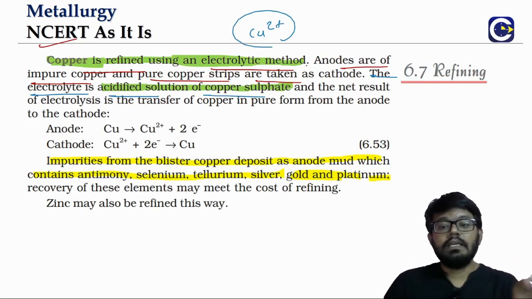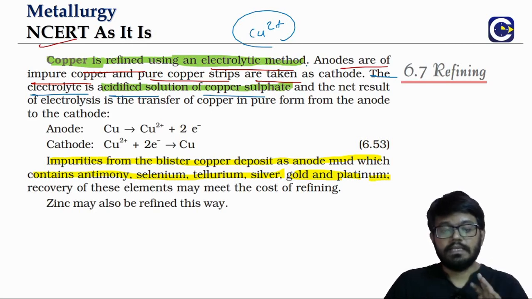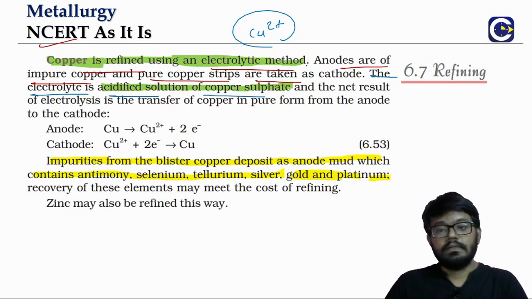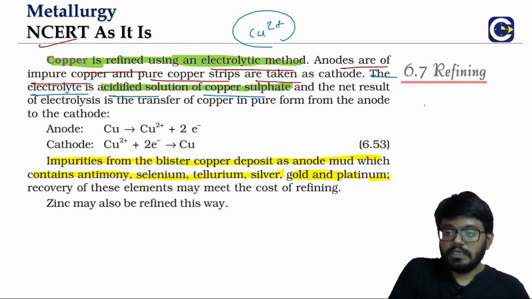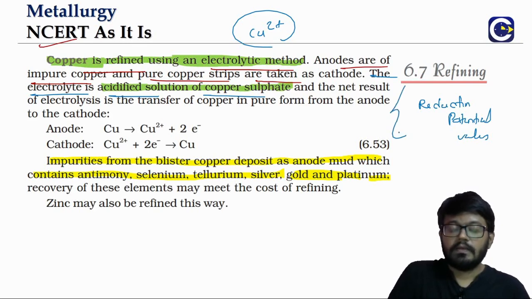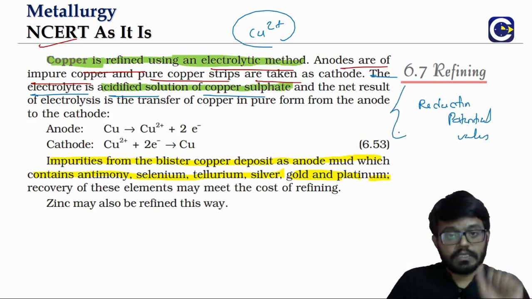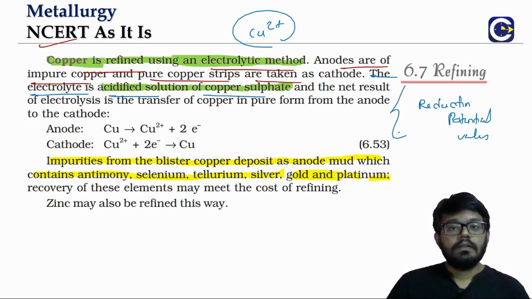So when you look at the net result of the electrolysis, remember in the electrolysis discussion, which ions will get discharged will depend upon the reduction potential values. Lower the reduction potential, difficult for reduction, so it will undergo what?